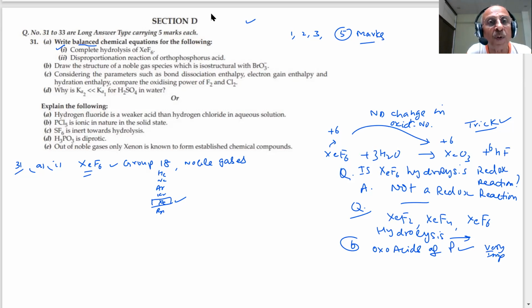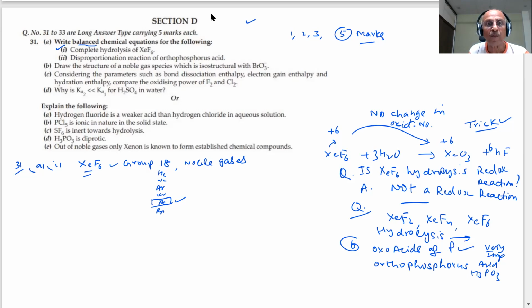Now he's saying disproportionation reaction of orthophosphorus acid. First, you should know the formula of orthophosphorus acid, student. Can you tell me, students, what is the formula of orthophosphorus acid? Very important question. Orthophosphorus acid is H3PO3, H3PO3, students. Now, in H3PO3, you can calculate the oxidation number here.